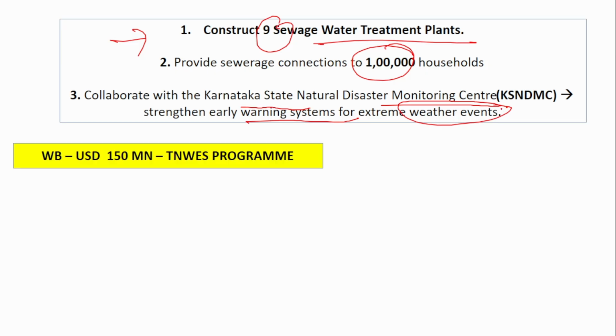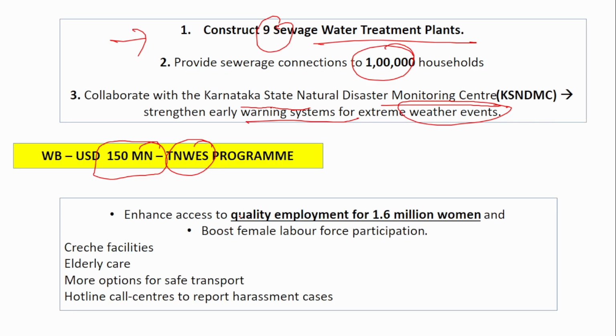Next, it is about the Tamil Nadu Women Employment Welfare. For the Women Employment Welfare and Safety Program, the World Bank has provided $150 million. This will be used to enhance access to quality employment. Quality employment will be provided to 1.6 million women. And how will they boost female labor participation? By providing more crèche facilities, elderly care, more options for safe transport, and also hotline call centers to report harassment cases. All this will be provided under this program.